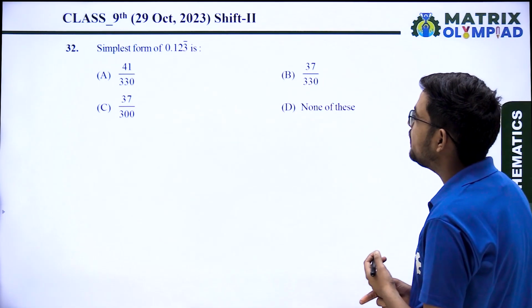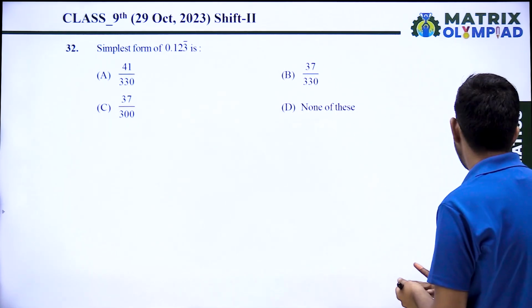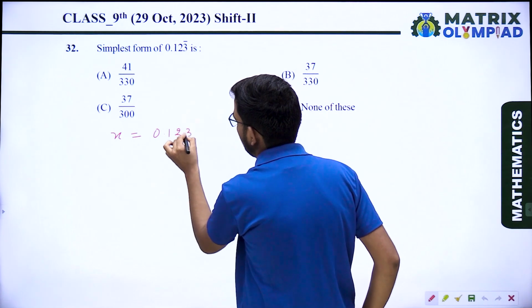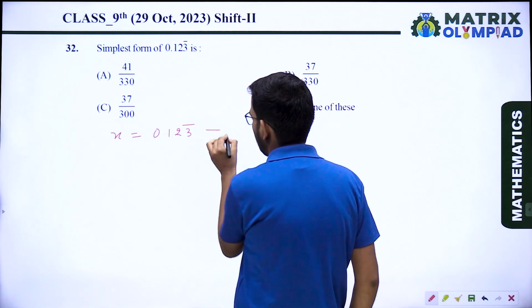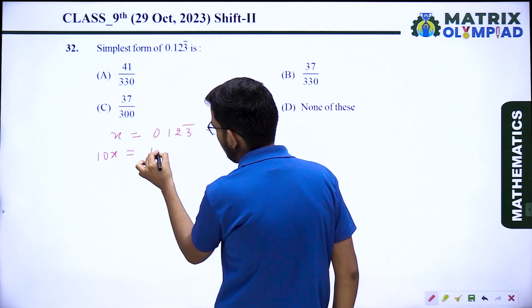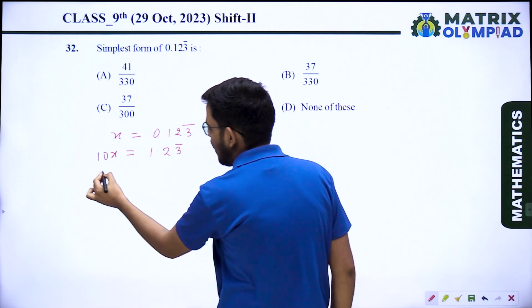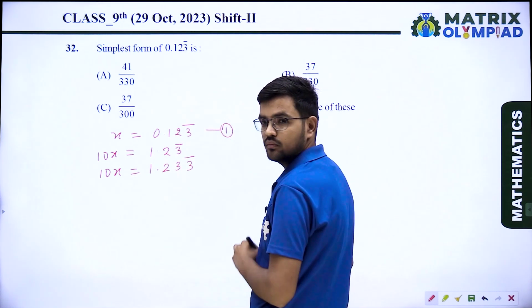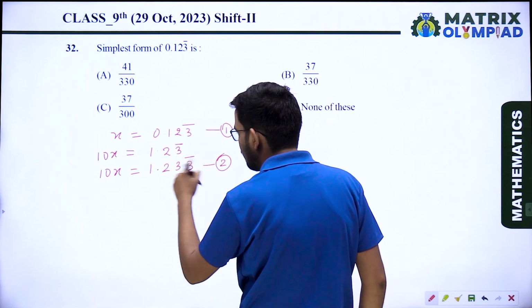Okay, next, the simplest form of 0.123 bar is. We have to convert it into the simplest form, means in the form of a rational number. So just assume x equals 0.123 bar. Bar is only on one digit, so we can multiply equation 1 with 10. So that will be 10x equal to 1.23 bar, and you can write this one as 1.233 bar, because 3 is repeating, equation 2. Now subtract equation 1 from equation 2.